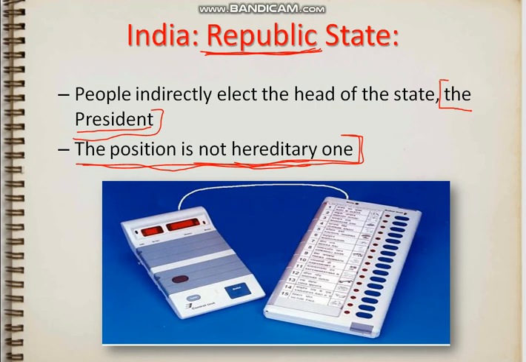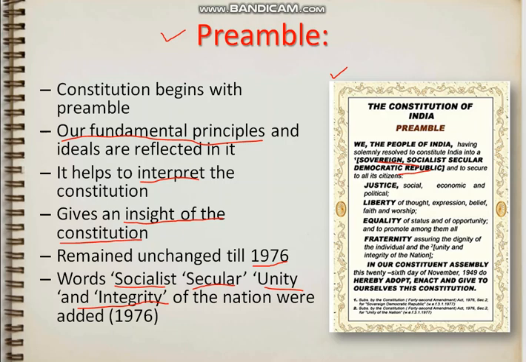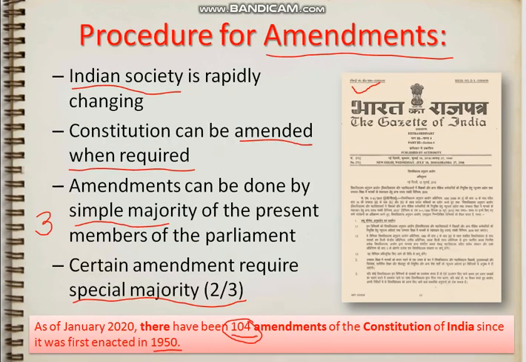So we have seen all this. These are the main aspects of the constitution. Let us revise all of them. The first main aspect was the preamble, which was not changed till 1976. Later on, the words socialist, secular and unity and integrity were added to it. Procedure for amendment we had seen. There are three kinds of amendments: simple majority, special majority, and special majority with the majority of the state legislatures.